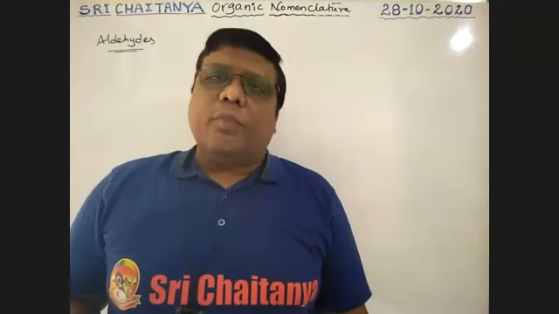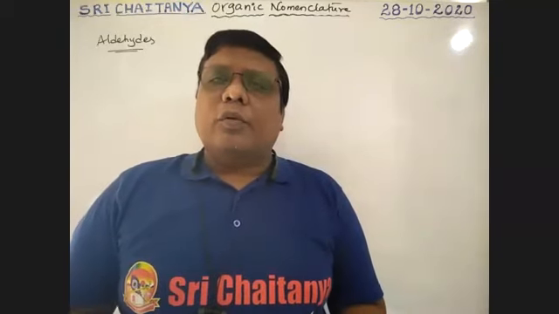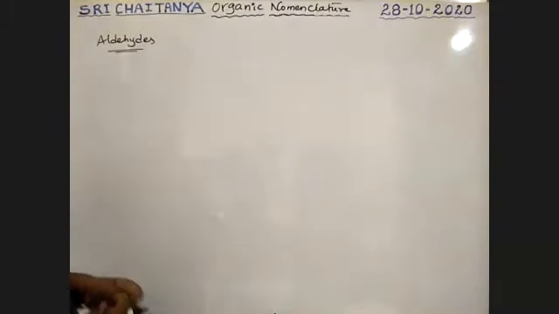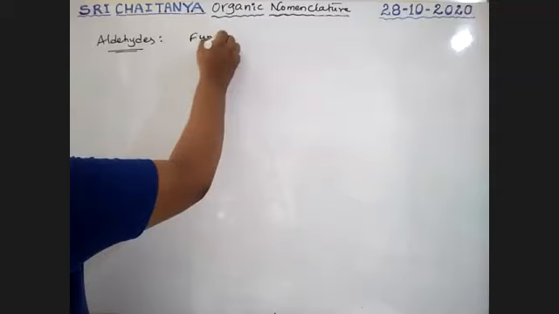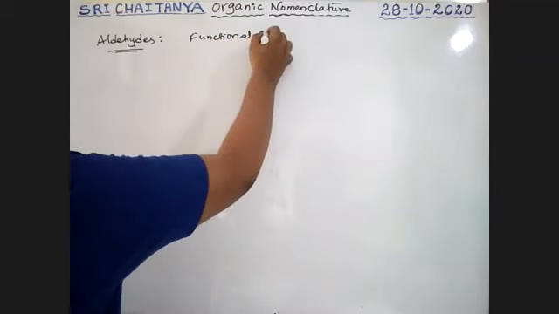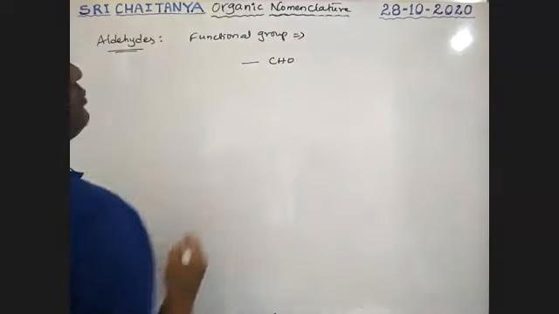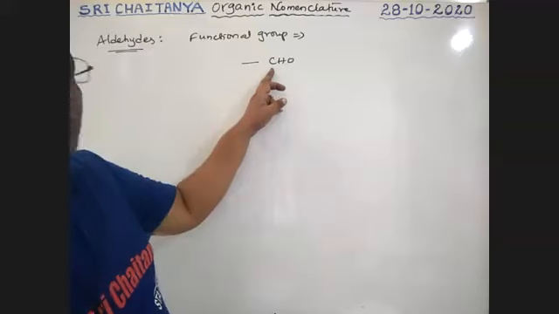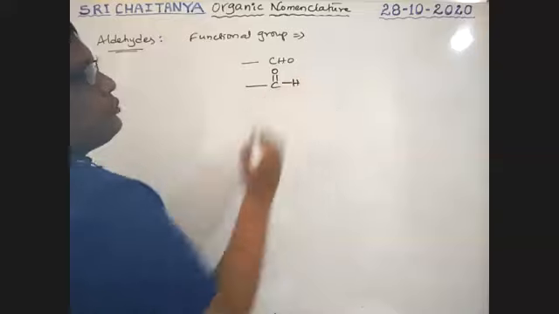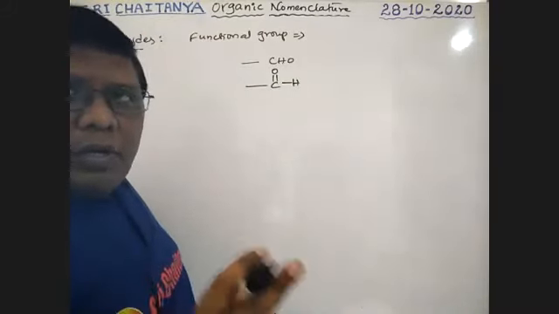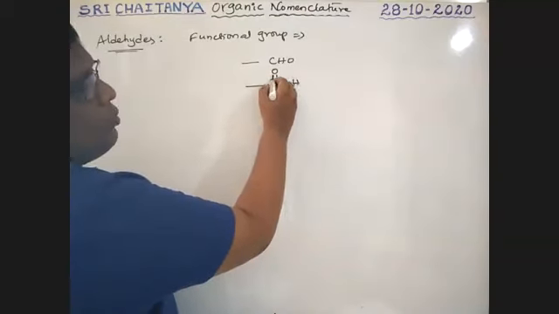These are nothing but carbonyl compounds. The CO group is called the carbonyl group. So in aldehydes, the functional group is CHO. I am writing the CHO structure like this: C double bond O and H. That means the carbon contains a double bond to O and a hydrogen.